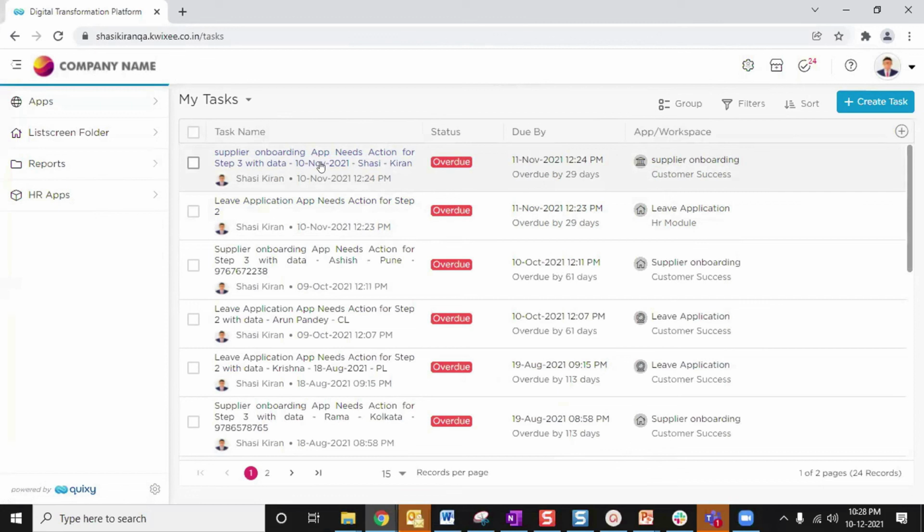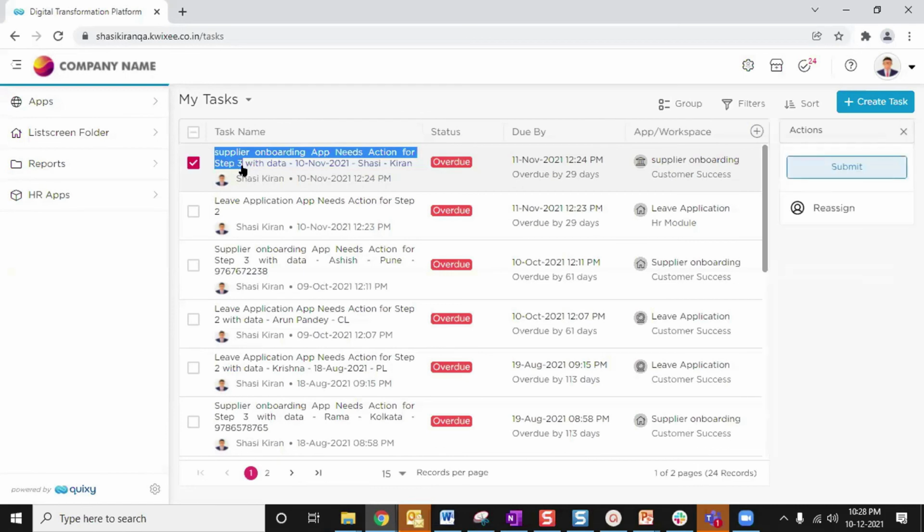Here if you can see, there is a task name: supplier onboarding app needs action for step 3. This is the task message which you can configure according to your requirements. Maybe in the leave application, you want the manager to see the message as please approve my leave application.